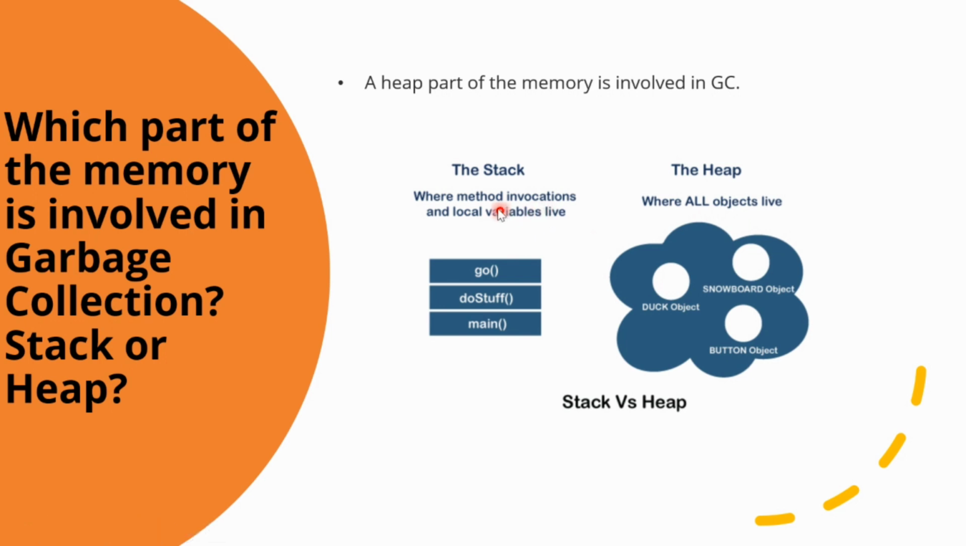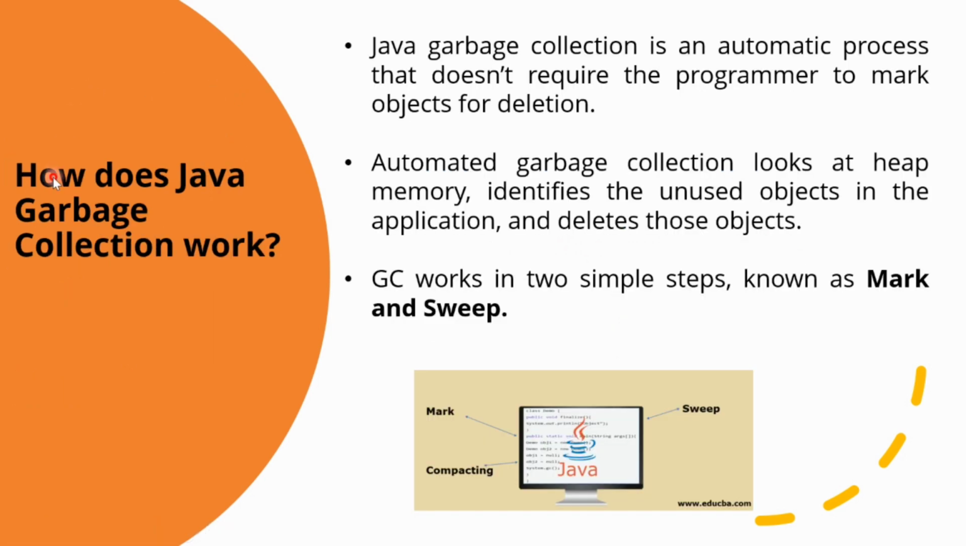Stack memory is used for static method allocation and execution of the thread, whereas the heap space is used for dynamic memory allocation for the Java objects and JRE classes at runtime. New objects are always created in the heap space and the references to these objects are stored in the stack memory. The next question is, how does Java garbage collection work?